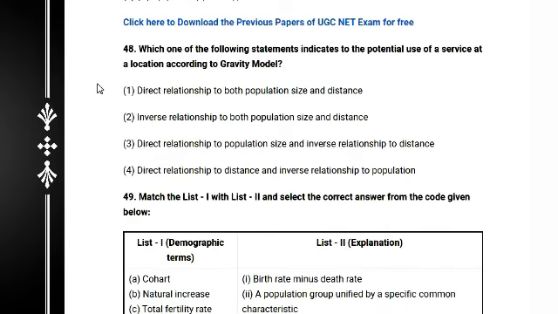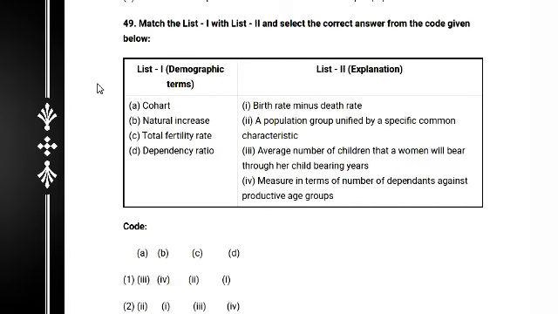The options are: direct relationship to both population size and distance; inverse relationship to both population size and distance; and direct relationship to population size and inverse relationship to distance. The correct answer is option 3, direct relationship to population size and inverse relationship to distance.